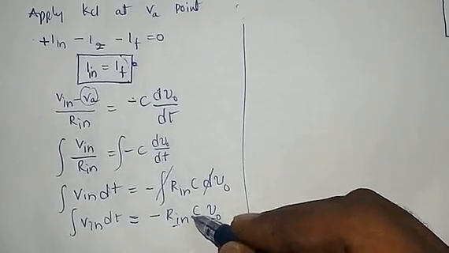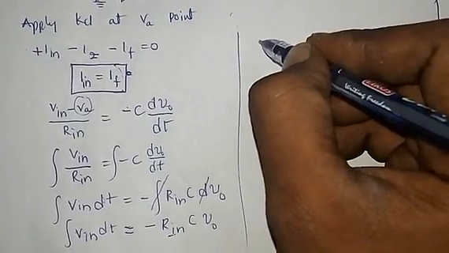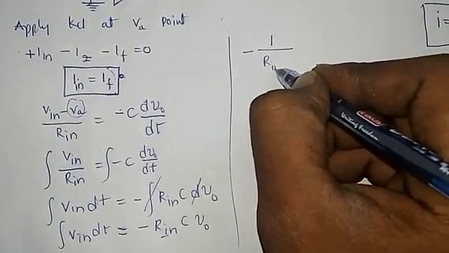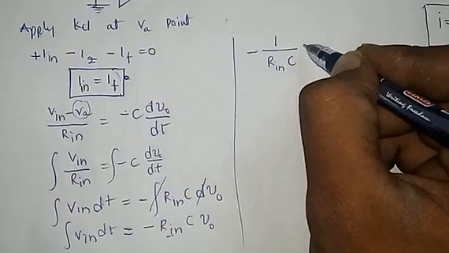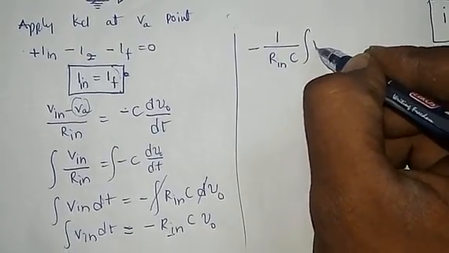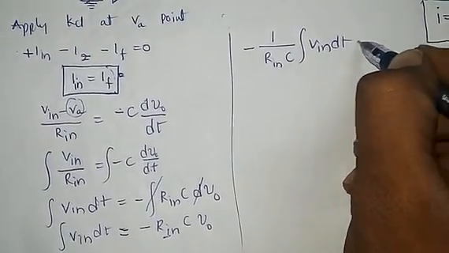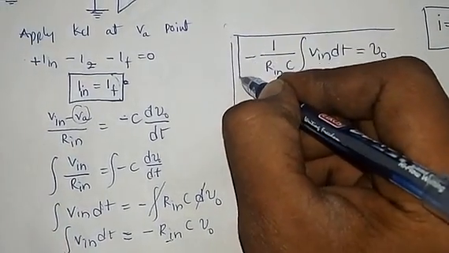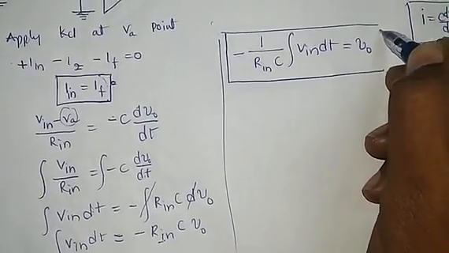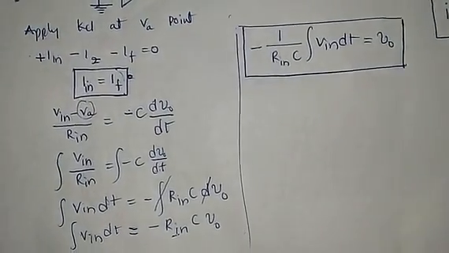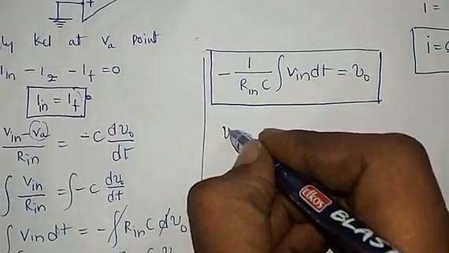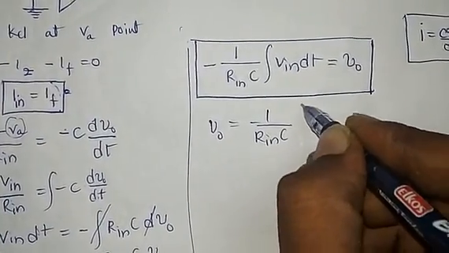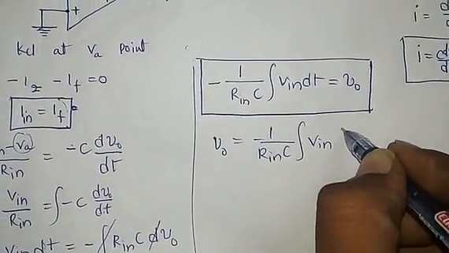Take Rin and C to this side. Therefore minus 1 by Rin C times the integral of Vin dt equal to V0. So this is the derivation for the integrator. Therefore V0 equal to minus 1 by Rin C integral of Vin dt.